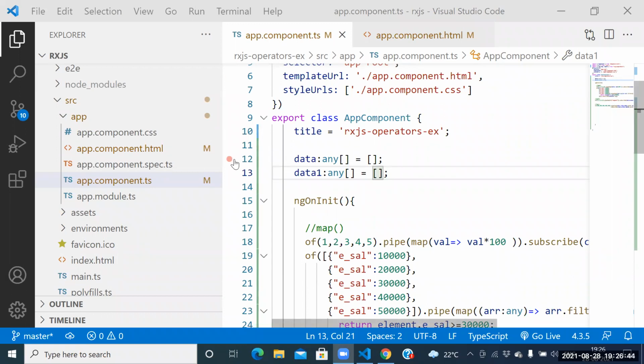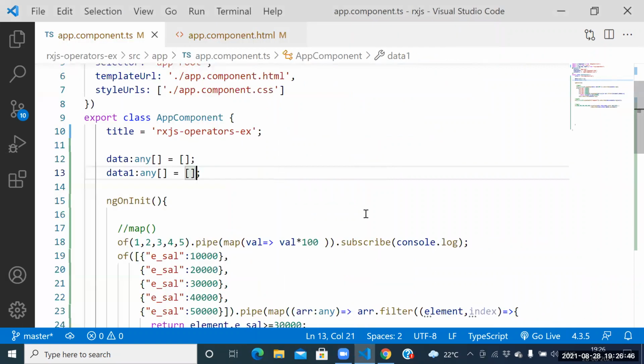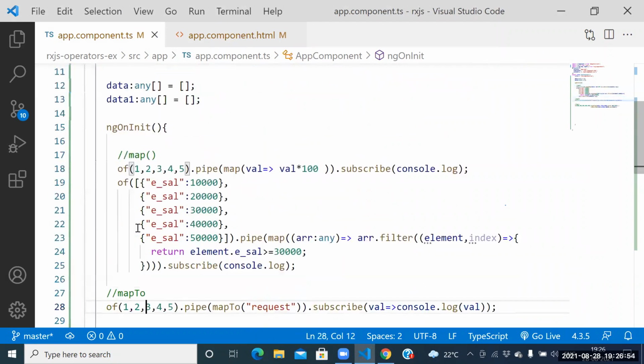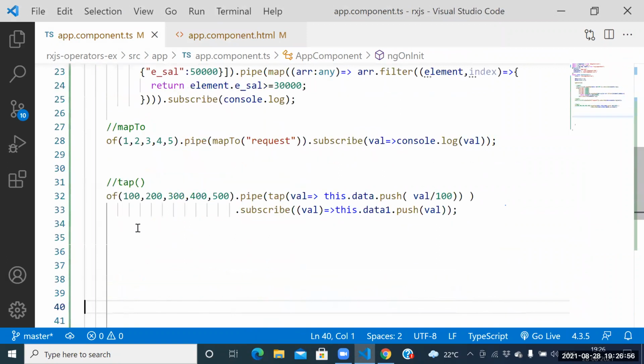See this one. So totally how many operators? Dummy examples, not wonderful examples, too many dummy examples. Totally how many operators did we discuss? First one is the map, next one is the map to, next one is the tap.